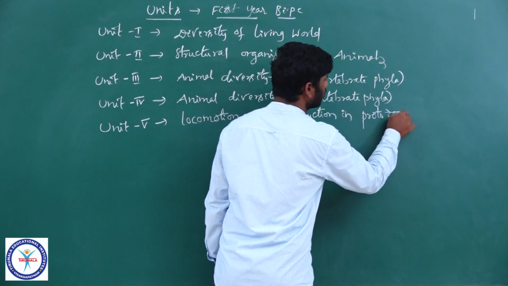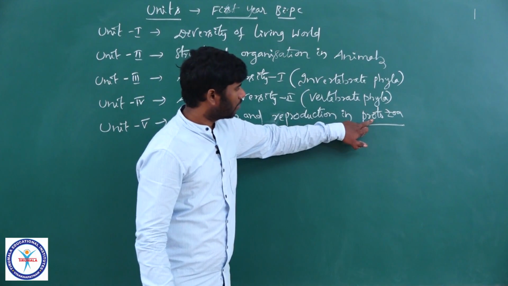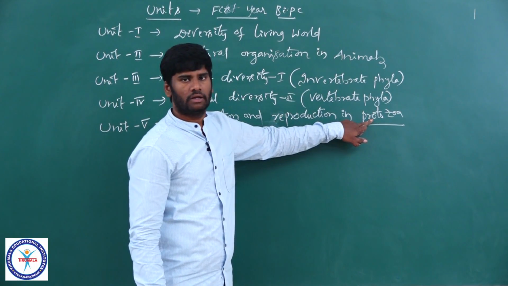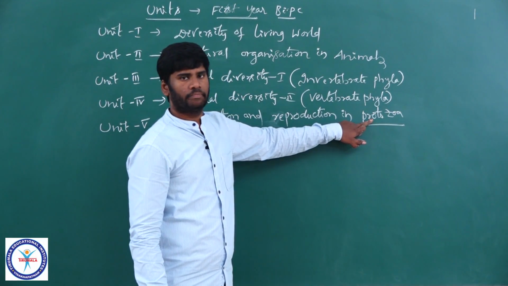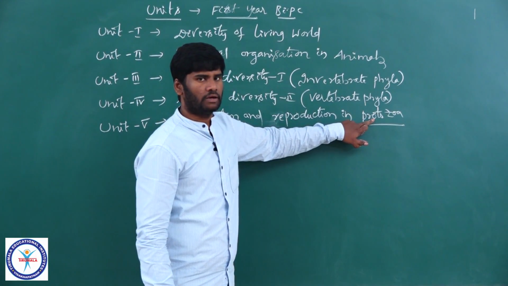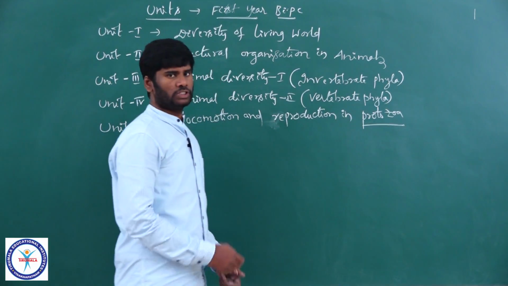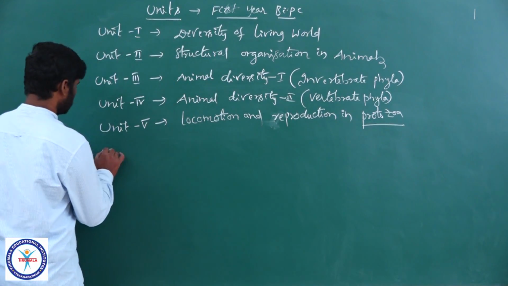You know, protozoa is a phylum. This protozoa phylum comes under kingdom Protista. As I told you previously, unicellular eukaryotes belong to phylum Protozoa like amoeba, paramecium, euglena, vorticella, plasmodium.